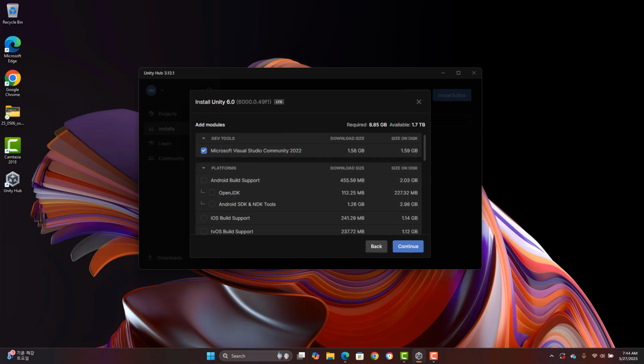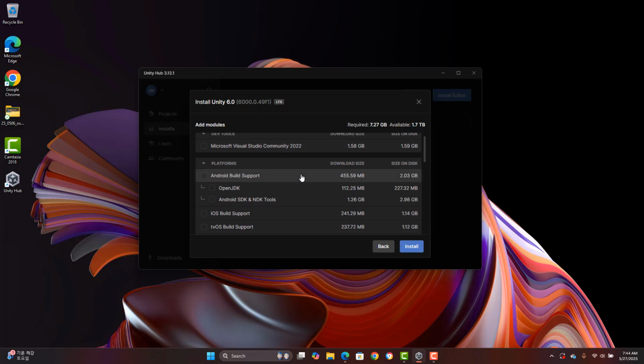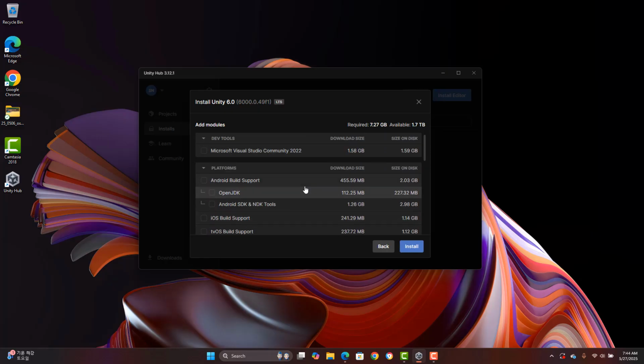Now, this is the list of things you need or can install along with Unity. So this is Unity. Unity alone is 7.27 gigabytes. But you actually need to install other software as well, such as Microsoft Visual Studio Community 2022. Now it goes up to 8.85 gigabytes.